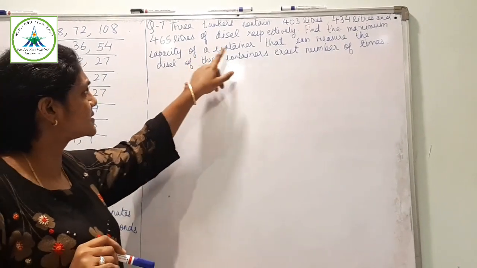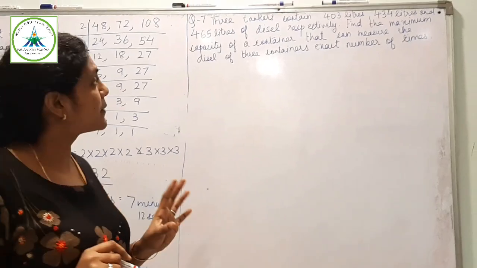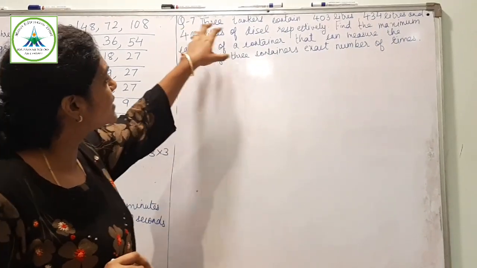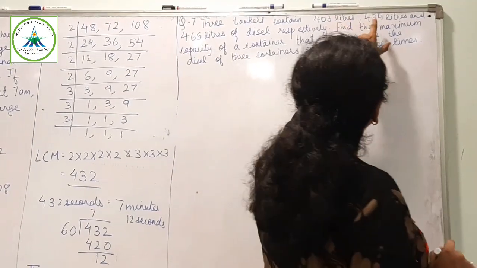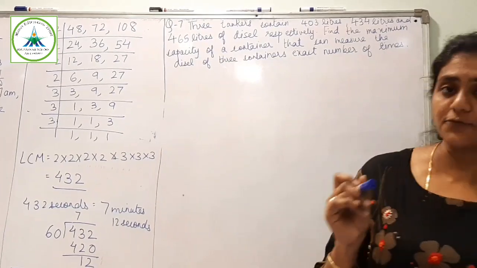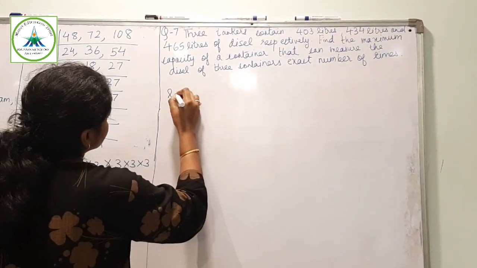Now you can see here the word maximum is used. So maximum means you have to find the HCF, highest common factor of 403, 434 and 465. So here I will write the solution.